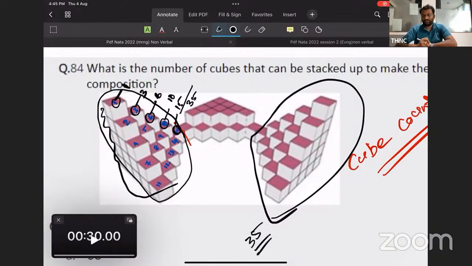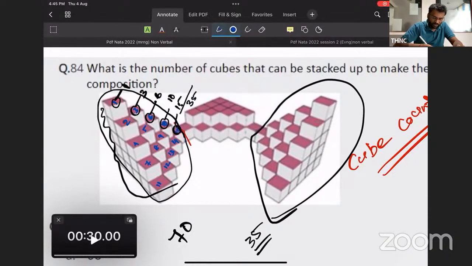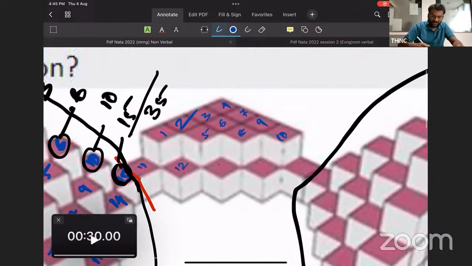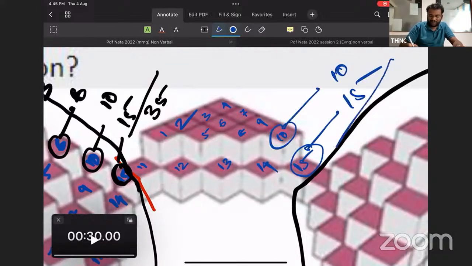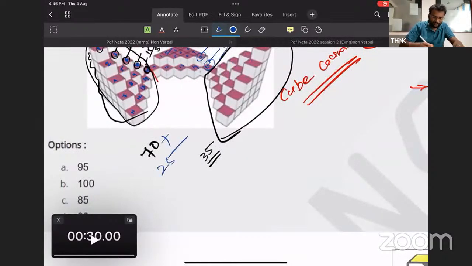To find this 35, you will take nearly 10 seconds. 35 plus 35, we got the 70. Now the remaining numbers. 1, 2, 3, 4, 5, 6, 7, 8, 9, 10, 11, 12, 13, 14, 15. Largest number, 15. Largest number, 10. Total, 25. We got the answer. 70 plus 25, 95 is the answer, and that's it, option A.